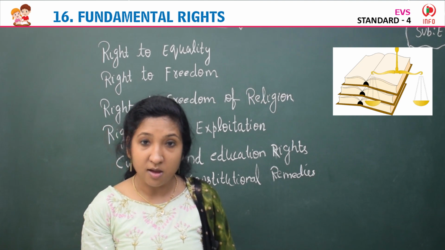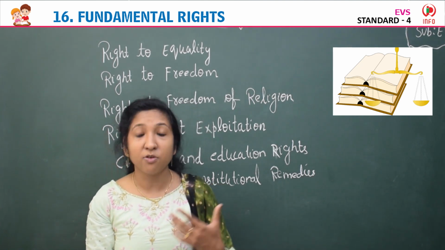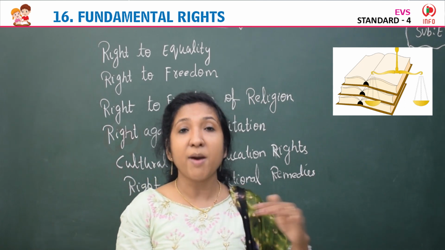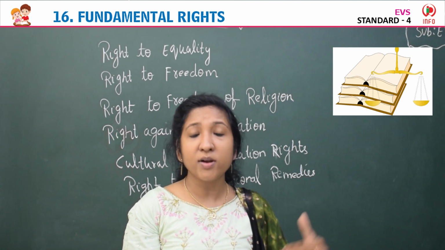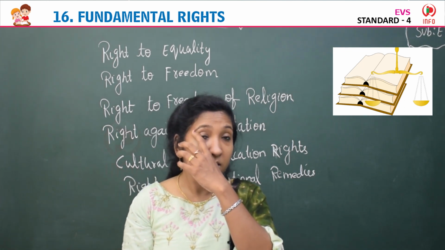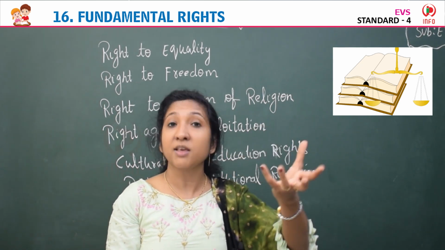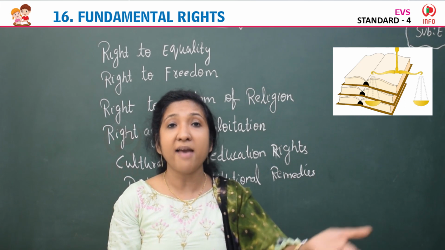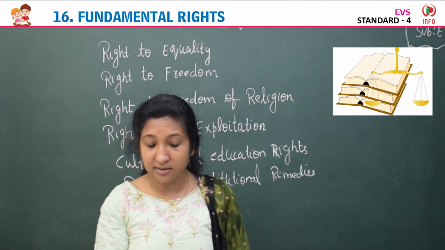National Commission on Minorities, National Commission on Women, we have National Commission for scheduled caste, for the minorities, for scheduled caste, these people are lower in number, so we have all been given that opportunity. That is right to constitutional remedies.